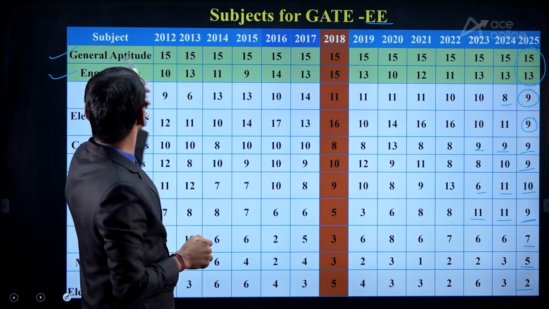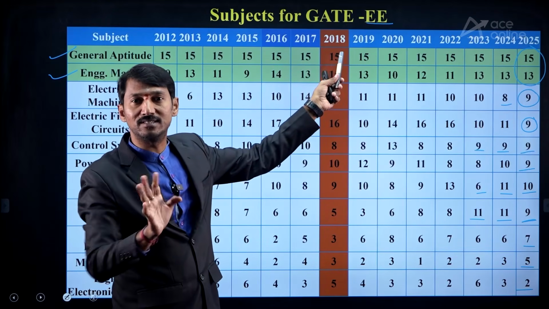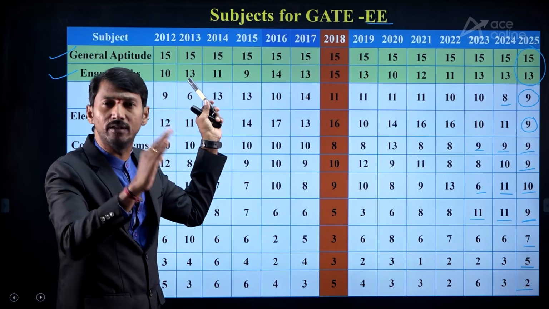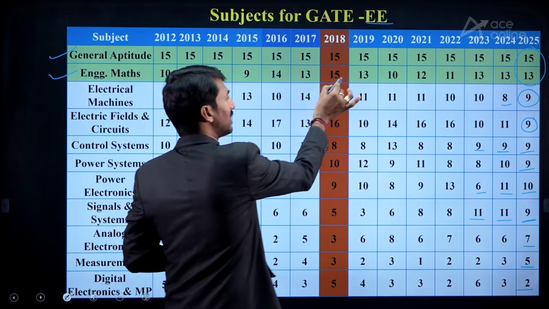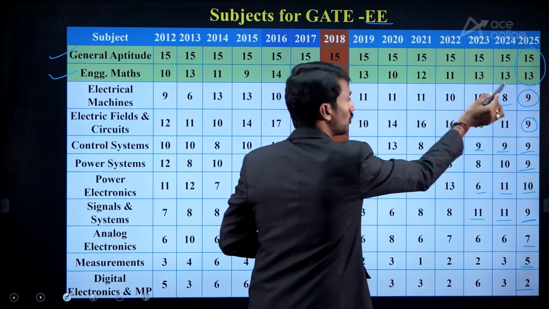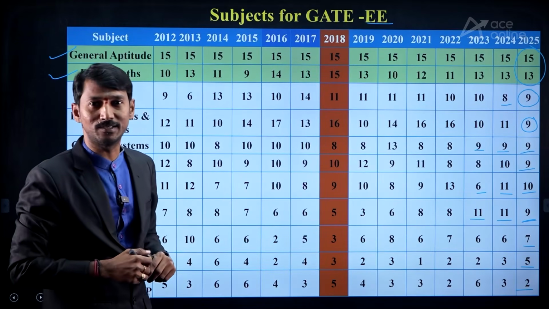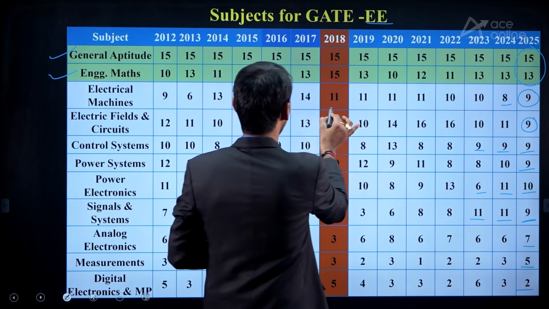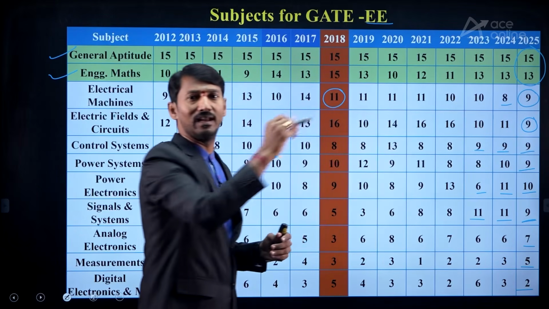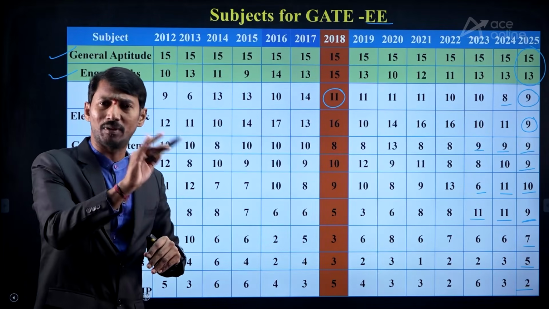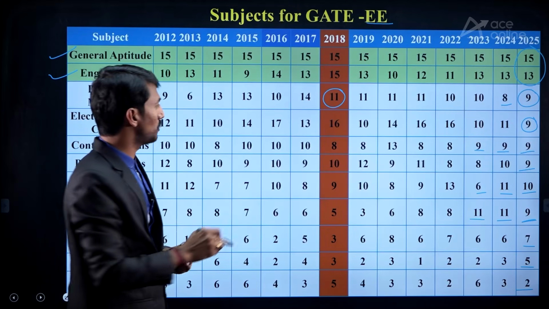Aptitude, they are following 15 as it is, but mathematics 13, 14, 15 or 12, 13, 14, 15. If they are following as it is, you may get 15 marks also this year in GATE 2026. After that, if you see electrical machines, 11 marks. After that, 8, 9, 10, 11, meaning around 10 plus or minus 1 will be there.